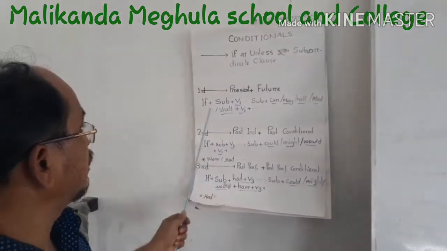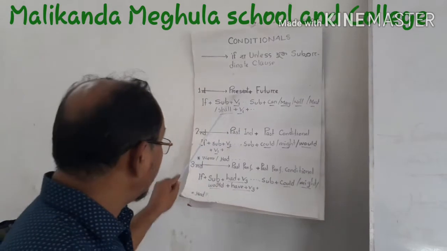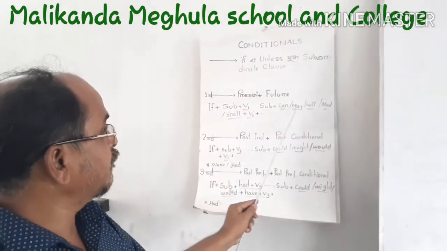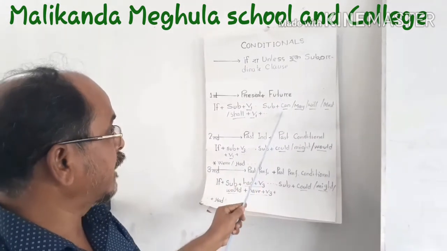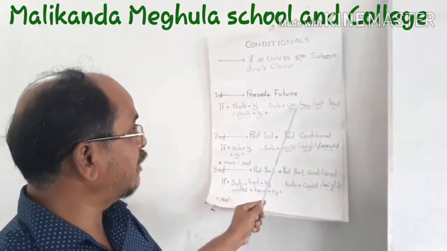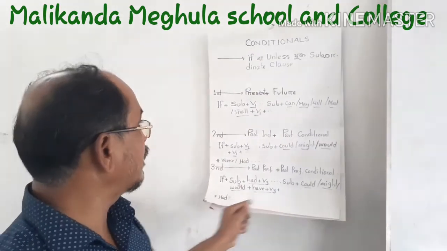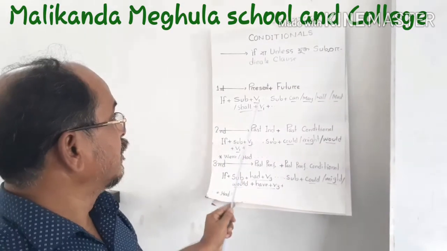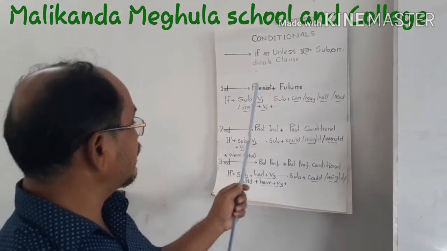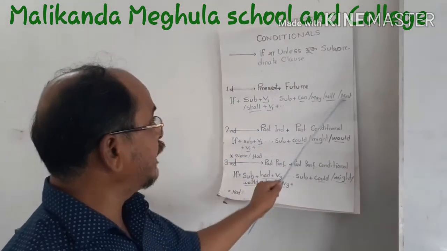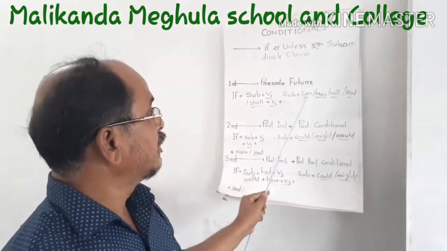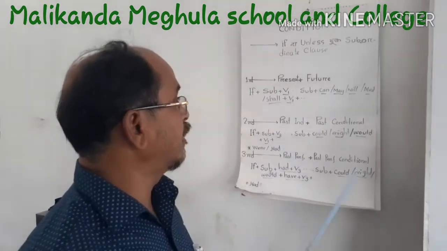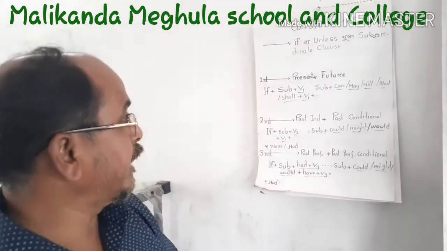If clause, then the main clause will be future tense. That means subject, then can or may or will or must or shall, then verb base form or verb 1. That means the if clause is present form, then the main clause will be can, may, will, must or shall, then verb present form.